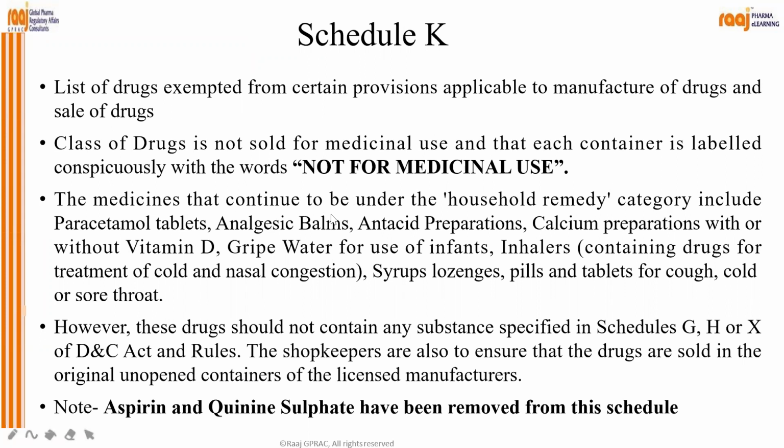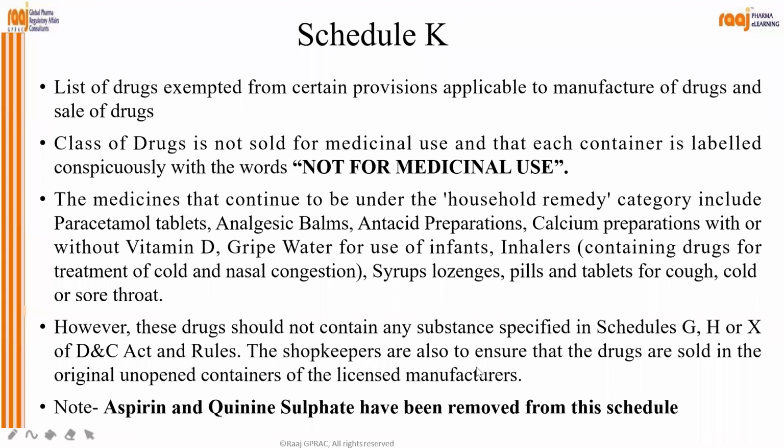So the medicines that continue to be under the household remedy category include paracetamol tablets, analgesic balms, antacid preparations, calcium preparations with or without vitamin D, gripe water for use for infants, inhalers, syrups, lozenges, pills, and tablets for cough, cold or sore throat. However, these drugs should not contain any substance specified in Schedule G, H, or X of the Drugs and Cosmetics Act and Rules.